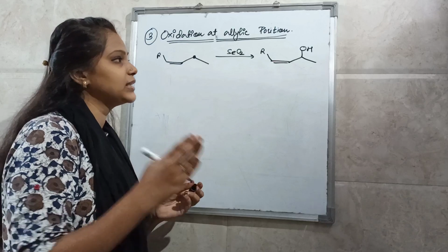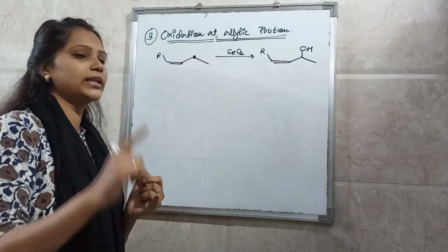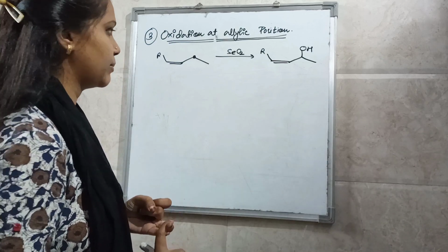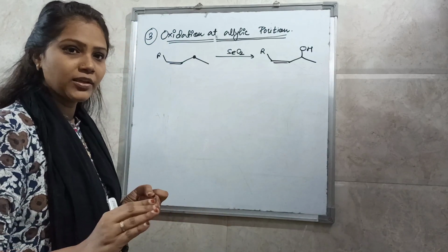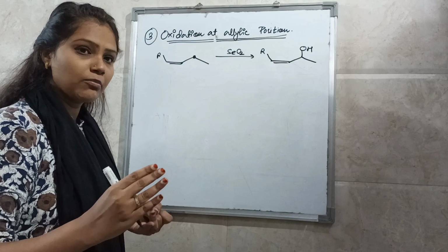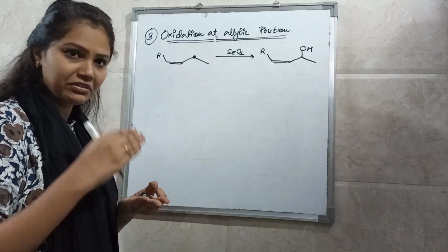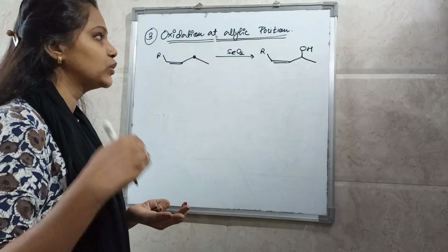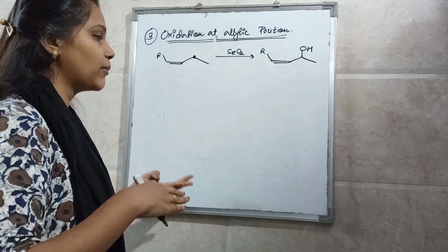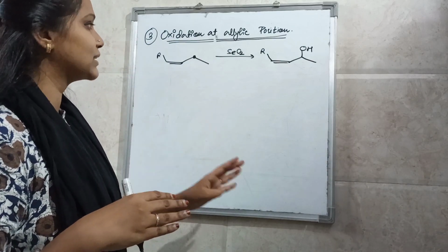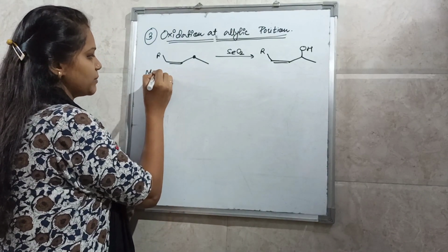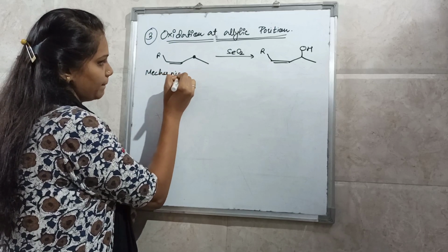Here two types of pericyclic reaction will take place. One is the ene reaction, another one is the 3,3 sigmatropic reaction. So we'll see the mechanism. To solve such types of examples, we have to see a few rules that we will see in today's lecture, and we will see more examples and try to apply those rules on those examples and find out the exact product. So see, first we will discuss the mechanism of this reaction.